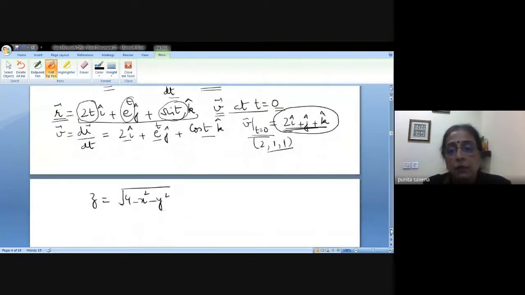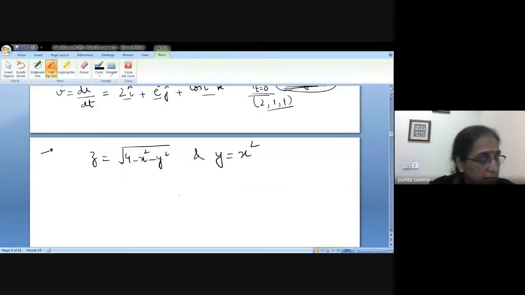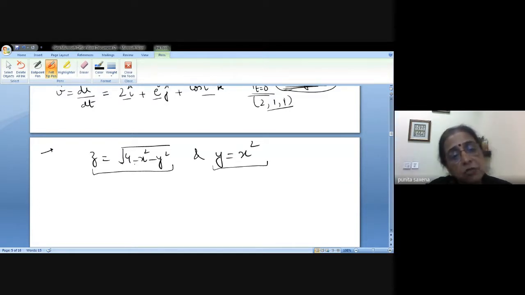Now the other thing that I was saying was, supposing I am given a Cartesian function, can I express it as a vector valued function? Yes. How? Supposing you are talking of a curve which is an intersection of this and this. You have this curve and this curve, and these two intersect with each other and the resultant is something.